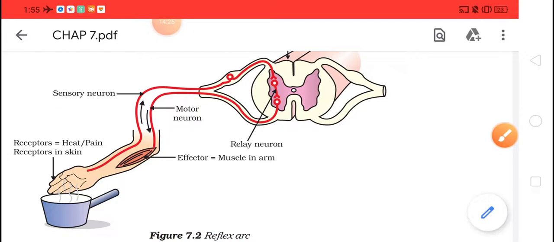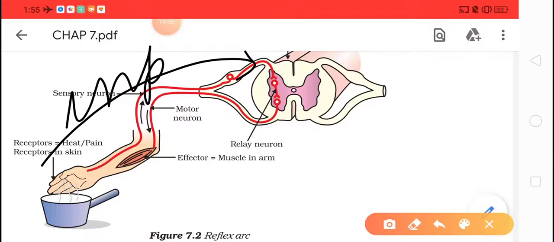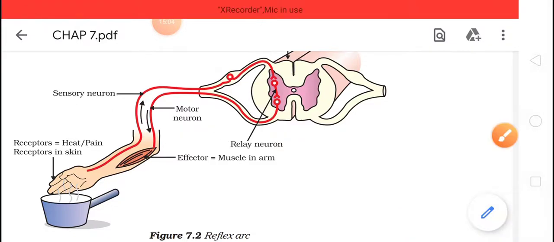Okay, so this is a signal which is moving from hand towards your brain. So this is the input which is going and it is being analyzed inside your brain, and the answer in the form of output is coming towards your muscles, and the muscles will ultimately contract, and as the muscles contract, what will happen? Now the hand will be removed. Okay, so this is your simplest reflex action.